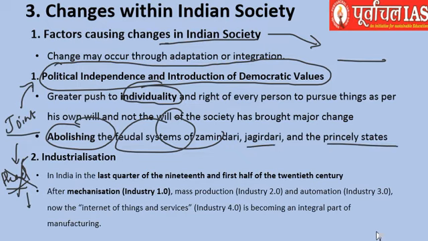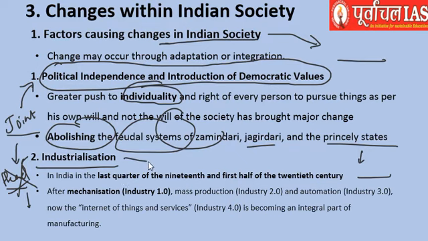These were not there, these are not there now. Then what is there now? We can say people can be gaining employment themselves because of industrialization. So this is one of the reasons that this individuality, this freedom has come into the Indian society.